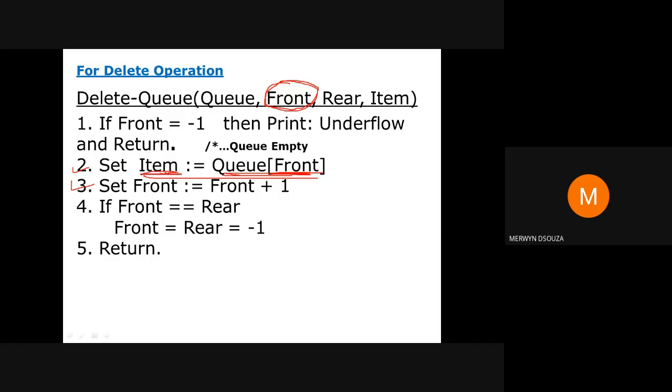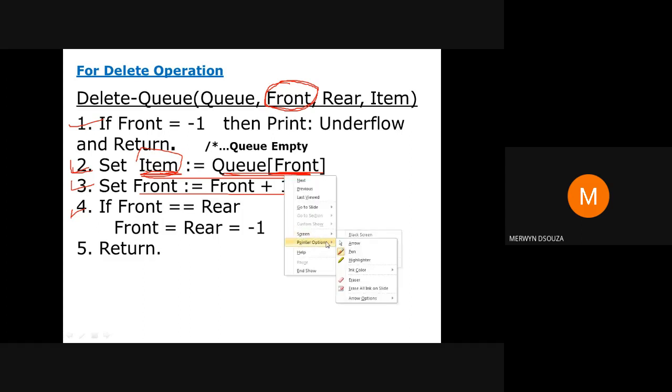Once you have stored that value in item, you will increment the value of front. So front now points to the next element, which is the new first element. The first and fourth conditions we will see later. Right now we'll just concentrate on steps 2 and 3.